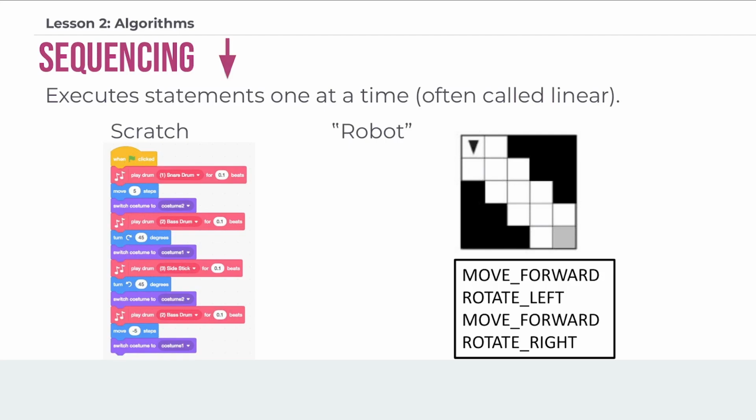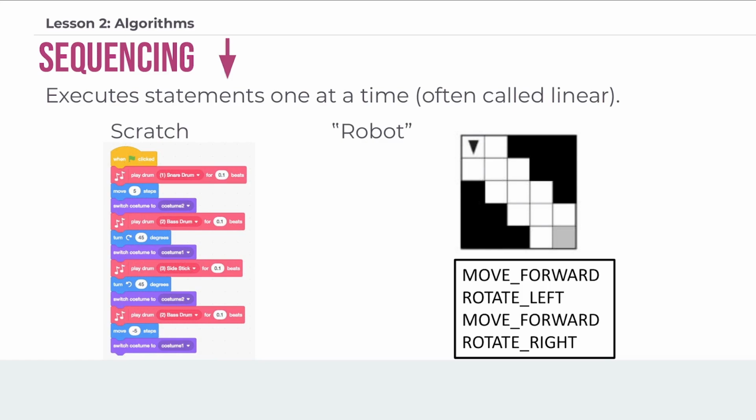To introduce sequencing briefly, because we are going to go into much more detail later, sequencing means that actions are performed in order, one after another. And oftentimes this is referred to as a linear algorithm because everything is in line in the correct order and it's executed one thing after another.